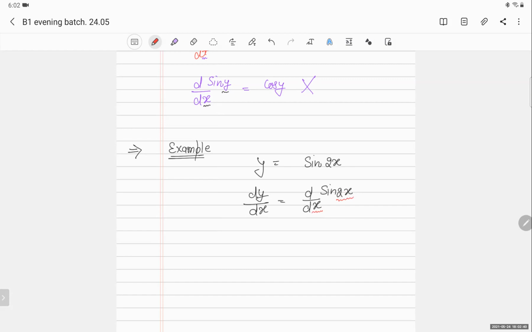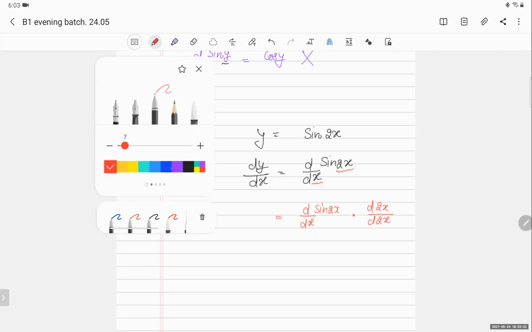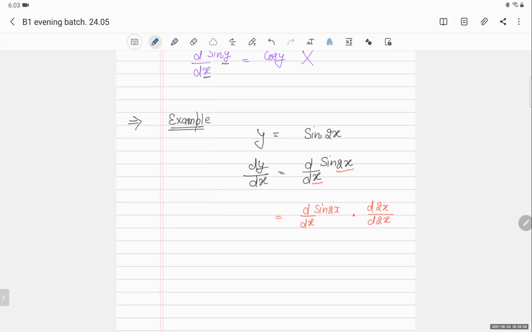So can I do one thing? Can I do this? See, d by dx of sine 2x. I will just multiply and divide d2x upon d2x. Can I do it? Yes, I can multiply and divide any quantity with the same number.